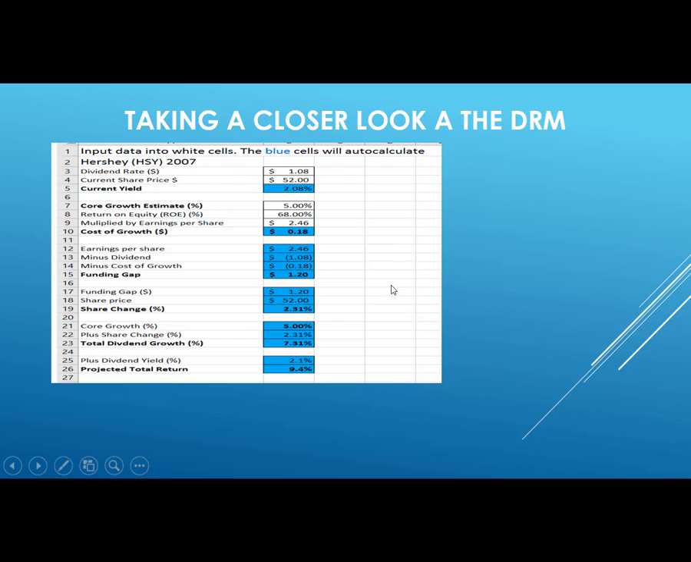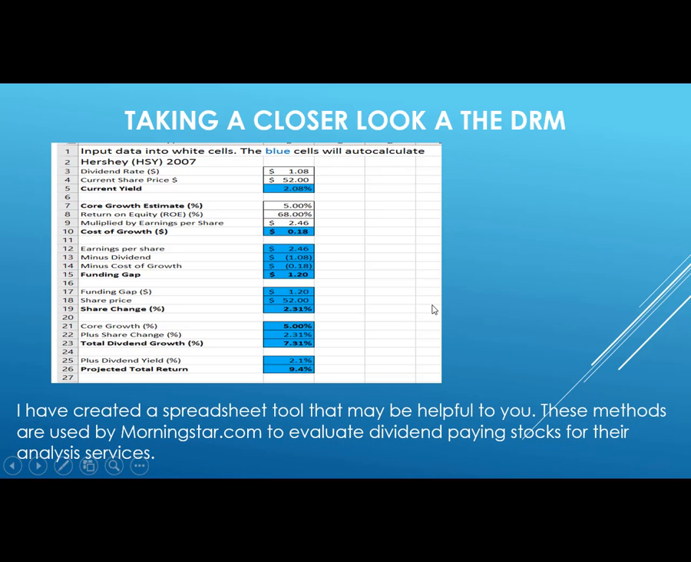So this detail might give you a little bit closer look. Once again, current dividend rate, current share prices, we calculate the yield, then we input the core growth rate, return on equity, multiplied by the earnings per share. The spreadsheet does all the calculations for you.